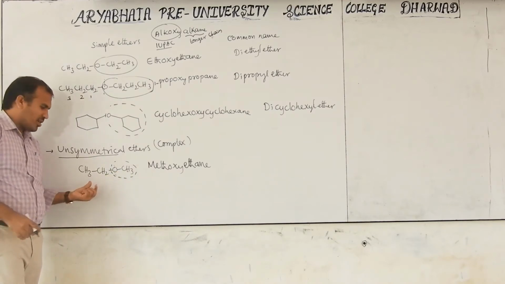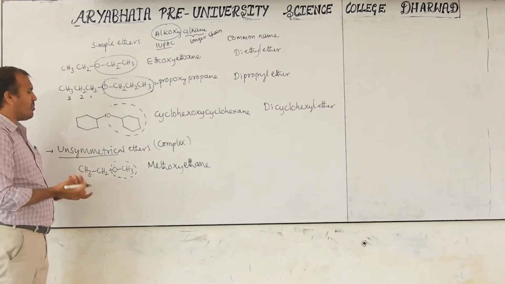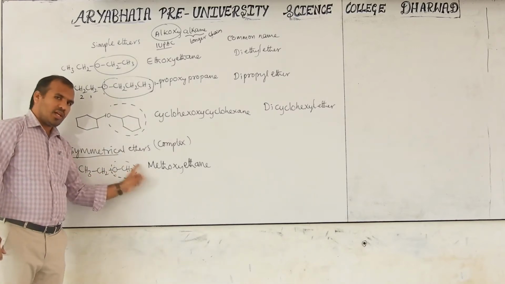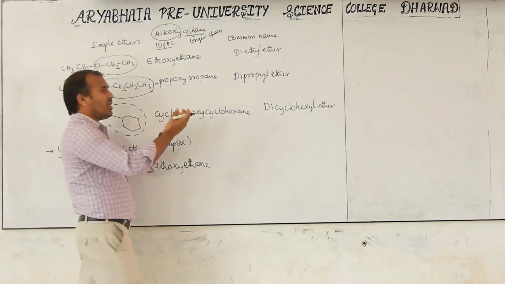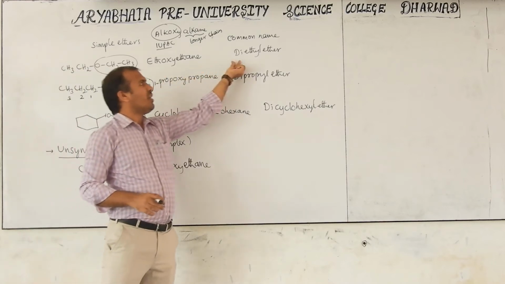First carbon, second carbon. Here only two carbons are at any one side. There is no name change. That's why there is no need to give a number. Now in the common name, here both groups are the same. That's why the word "di" is used.